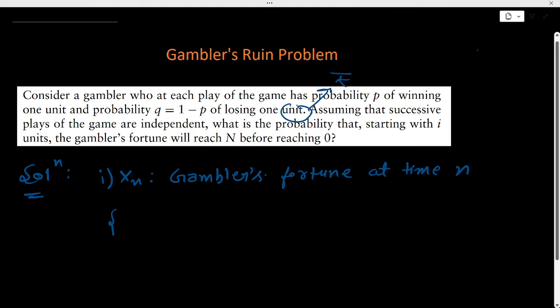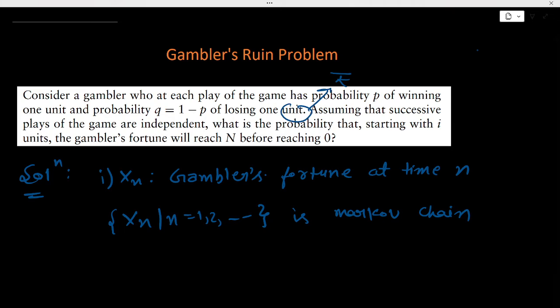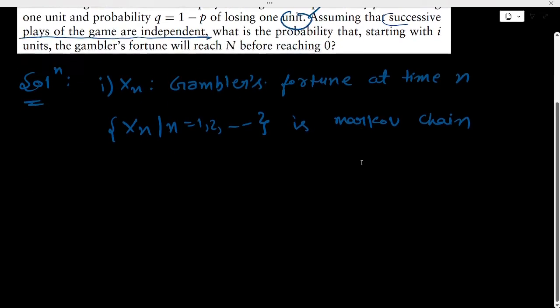Now the stochastic process Xn, where n runs from 1, 2 and so on, is a Markov chain. Why is this a Markov chain? Because the probability of the future fortune of the gambler will always depend upon the present fortune, not on the past fortune, because our successive plays of the game are independent, right? And also it only matters how much money the gambler has at time n. Therefore this stochastic process is a Markov chain.